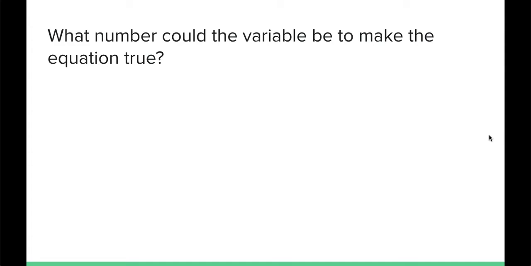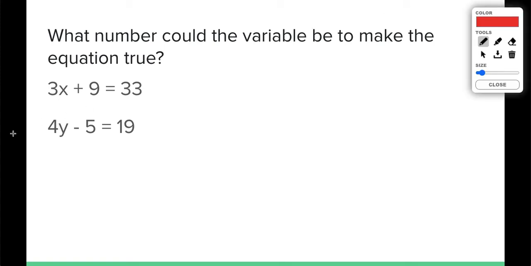What number could the variable be to make the equation true? Let's look at the top one first. What could you replace x with in order to make this equation true? Well, I know 3 times, let's guess maybe 7. Let's try that in there. We're just going to do a little guess and check here. 3 times 7 plus 9 and see if that works.